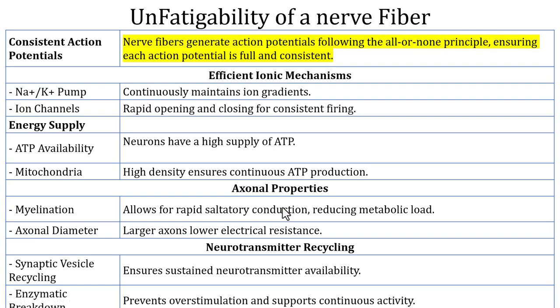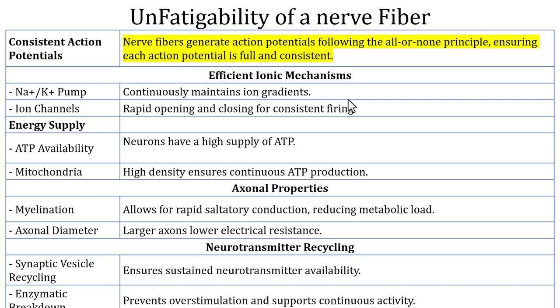We have seen the property of all or none law, right? Nerve fibers generate action potential following the all or none principle, ensuring each action potential is full and consistent. Unlike muscles, nerve fibers do not get tired or fatigued after repeated use. They can keep sending electrical signals as long as needed without losing their ability to function.